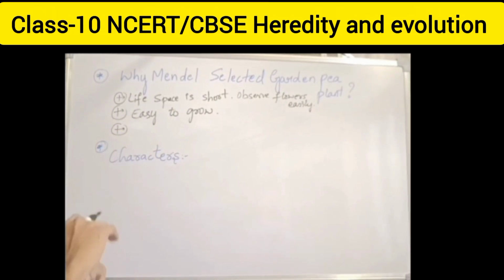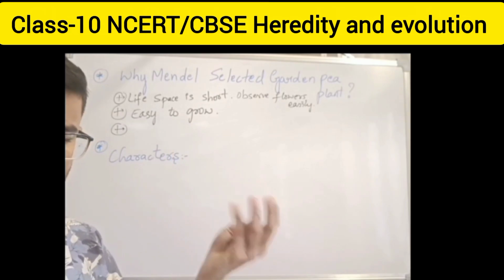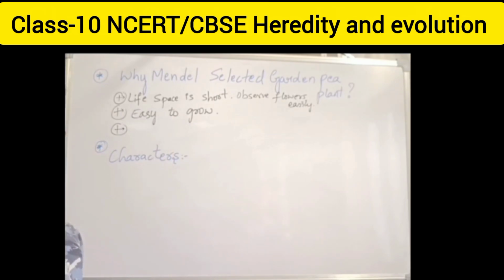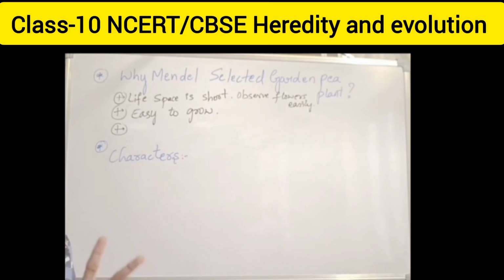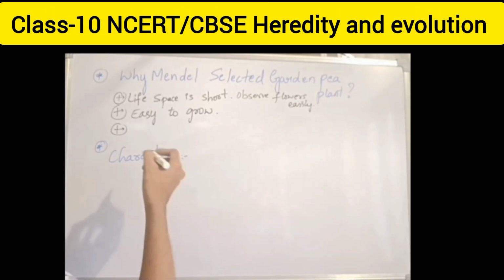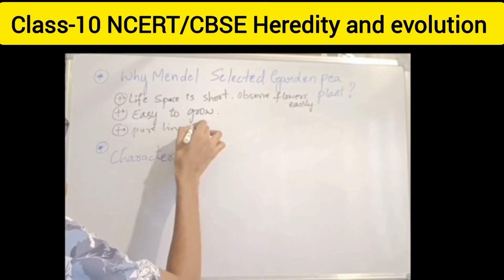The third one: self pollination occurs, and cross pollination is also seen. It means flowers of the same species can be pollinated with a different flower as well. And here we get pure lines of offspring.